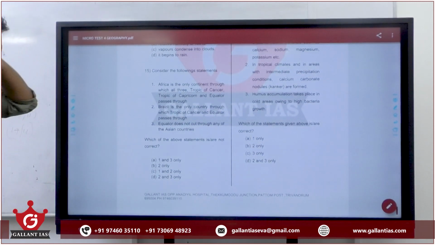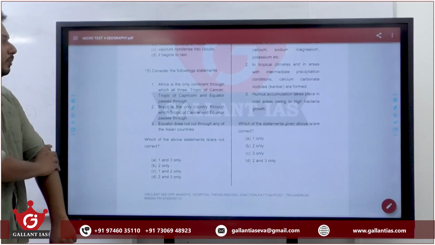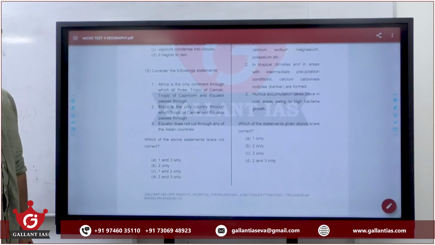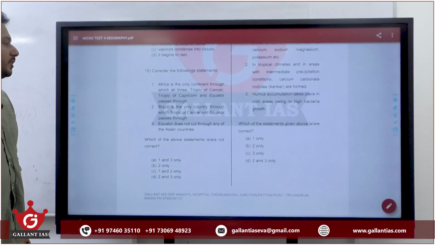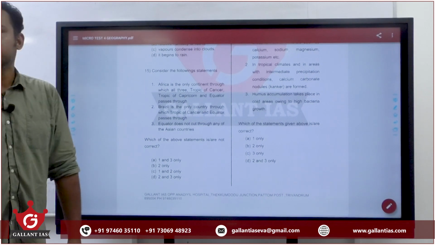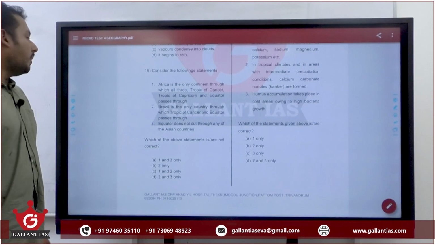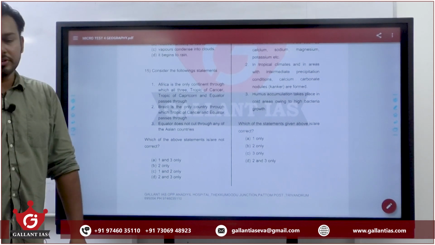Again a map based question. Africa is the only continent through which all three, Tropic of Cancer, Tropic of Capricorn and Equator passes through. Brazil is the only country through which Tropic of Cancer and Equator passes through. True or false? Equator does not cut through any of the Asian countries. True or false?